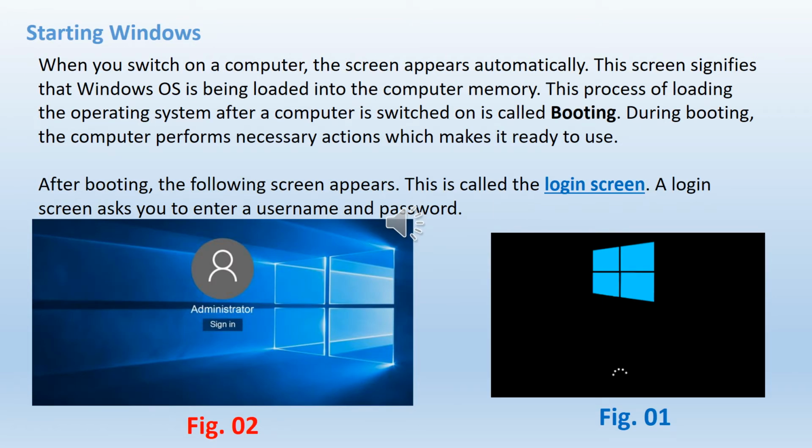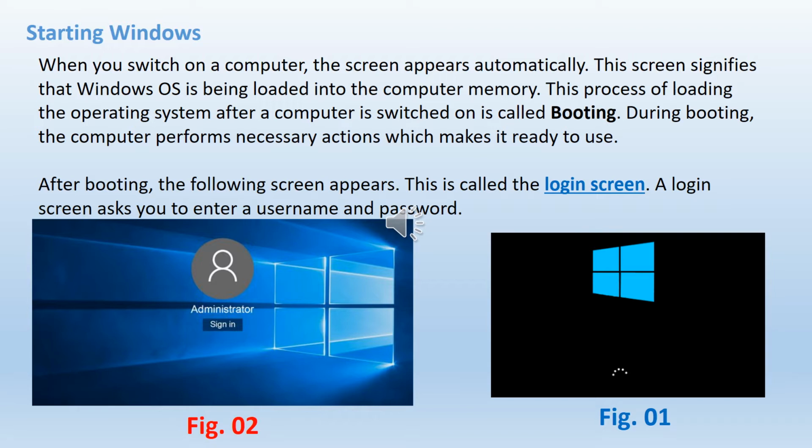Starting Windows. When you switch on a computer, the screen appears automatically. This screen signifies that Windows OS is being loaded into the computer memory.